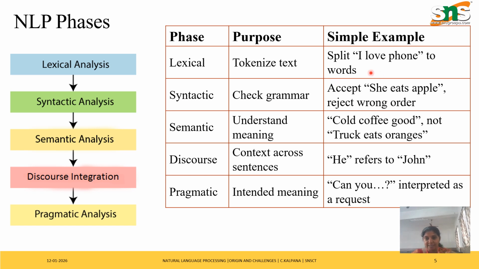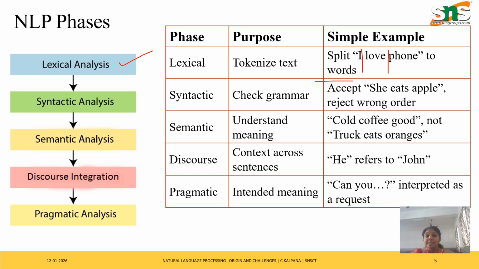Your entire sentence, I love phone, is split into separate independent words, which we call tokens. So it is split into I, love and phone, three words now. This is the task of lexical analysis. Tokenization is the task of lexical analysis.